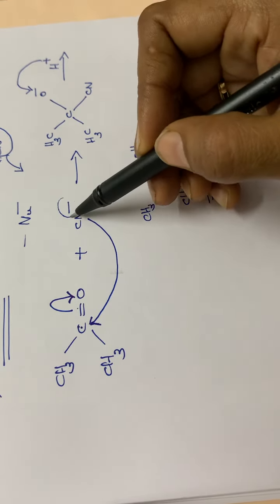Addition reaction means a species will be added across a double bond or a triple bond, and here in the elimination reaction, after the removal, a double bonded or a triple bonded compound, an unsaturated compound, will be formed as a product. Okay, so an example for this elimination reaction is the dehydration of alcohols.